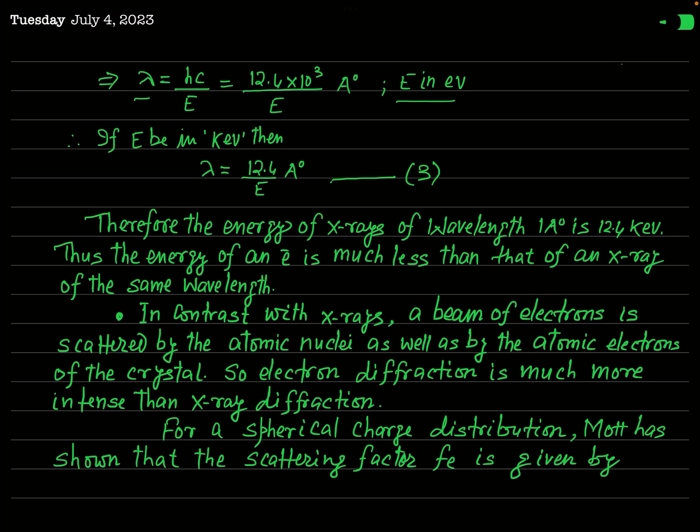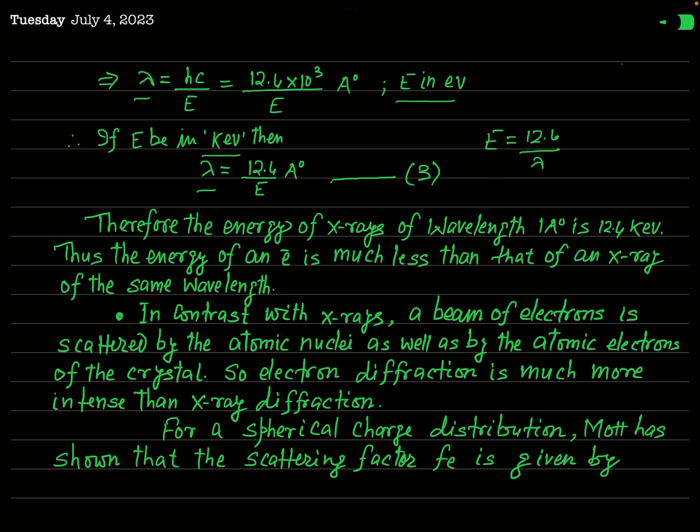And so if you put the value of energy E in kilo electron volt, then this 10 to the power 3 will cancel out and your result will be lambda equal to 12.4 divided by E angstrom, where E will be in kilo electron volt. Now you can see that from this relation E will be equal to 12.4 divided by lambda.